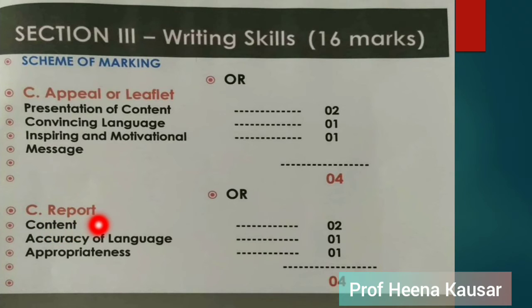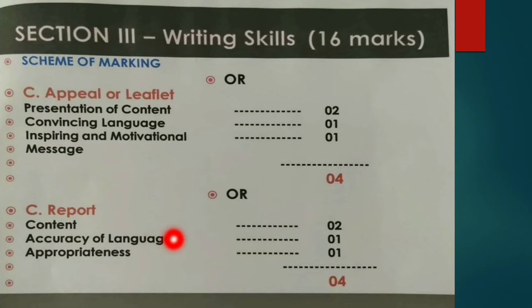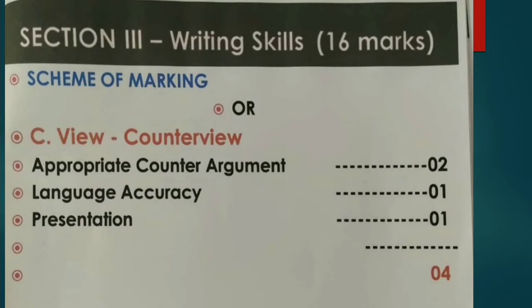Moving on to the next one, that is optional to appeal writing or leaflet. It is report writing. Report writing, the same way, content will give you 2 marks. 1 mark is based on accuracy of language you use in your answer, and the last one is appropriateness. So appropriateness will give you 1 mark. This is how the 4 marks are distributed in report writing.